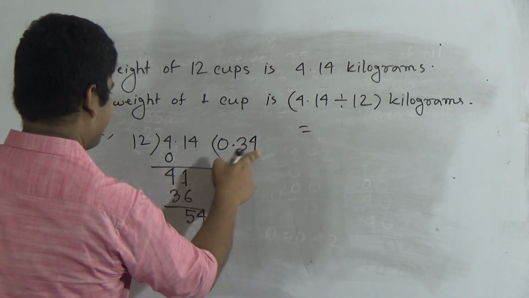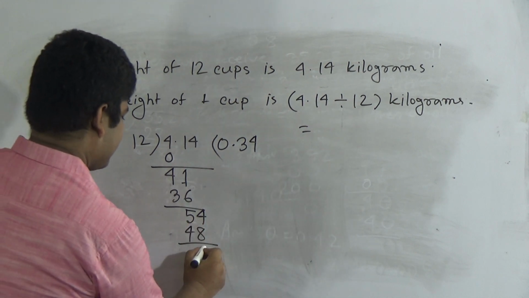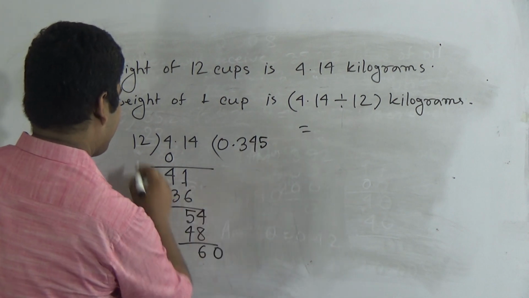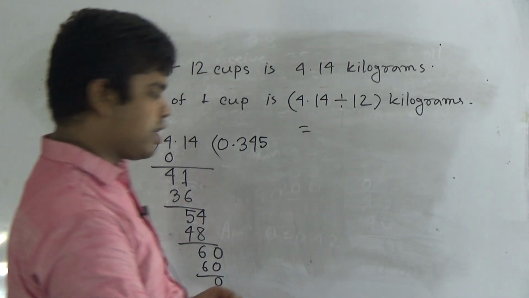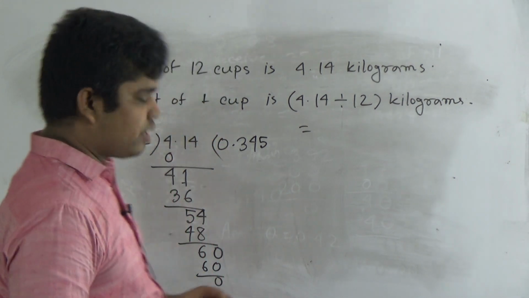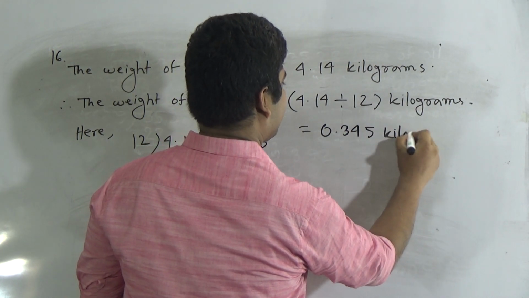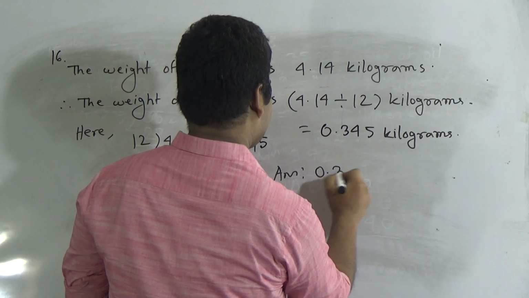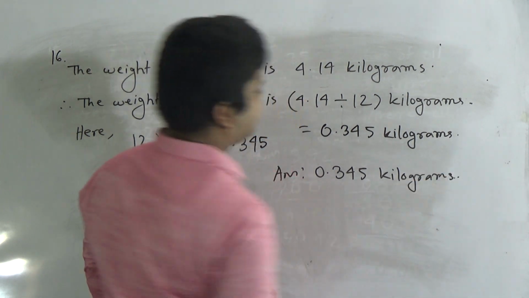4 12s are 48. Subtract and we get 6. In 60, 12 goes in 5 times. 5 12s are 60. So the answer of this question is 0.345 kilograms. Dear students, you must write the answer after solving your problem.